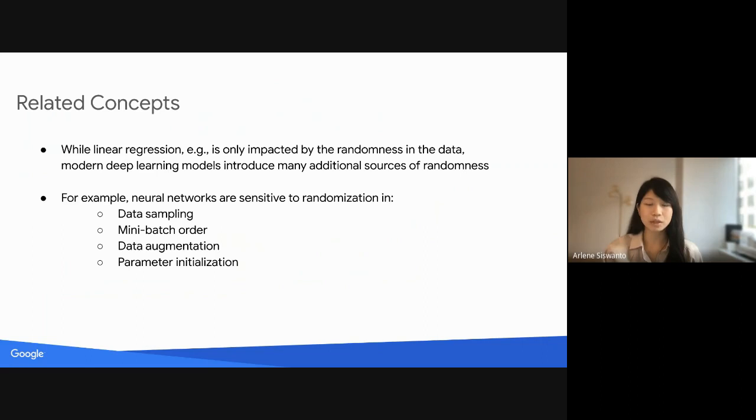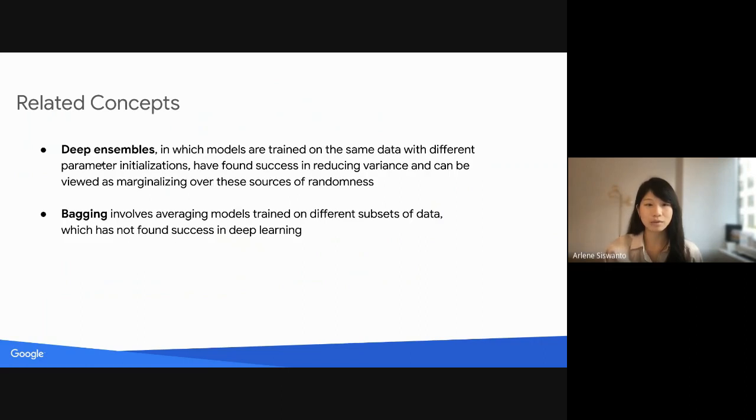Although simple models such as linear regression are only impacted by randomization in data sampling, deep learning models have many additional sources of randomness. For example, neural networks are sensitive to variation in data sampling, mini-batch order, data augmentation, and parameter initialization. This is apparent from the existence of deep ensembles and bagging techniques.